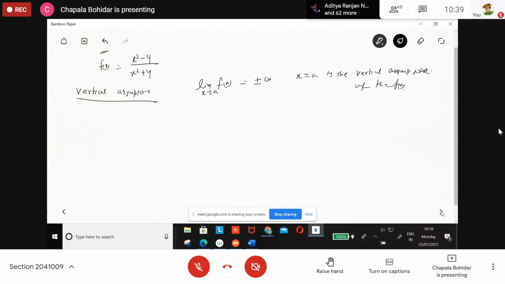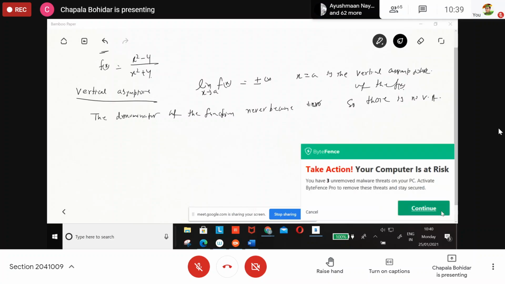Because it is in the form of x square plus 4, the denominator of the function never becomes 0. Clear to all of you? Yes, ma'am. So there is no vertical asymptote.